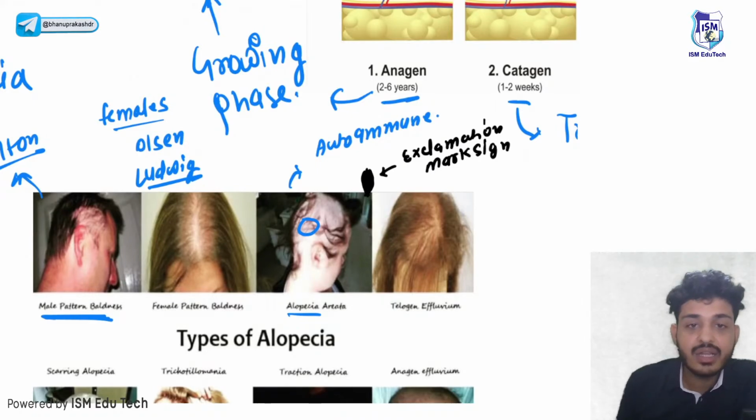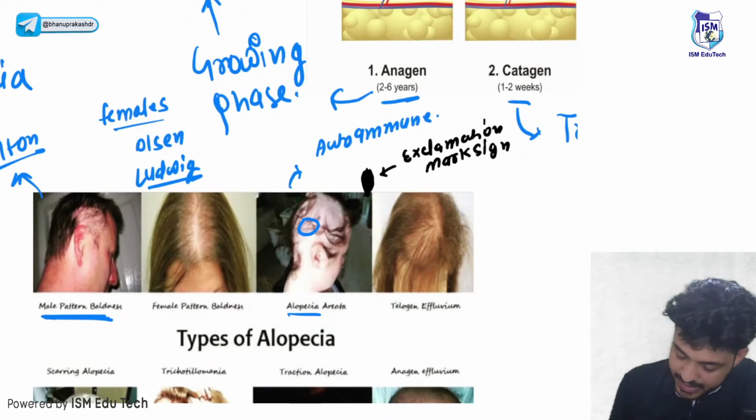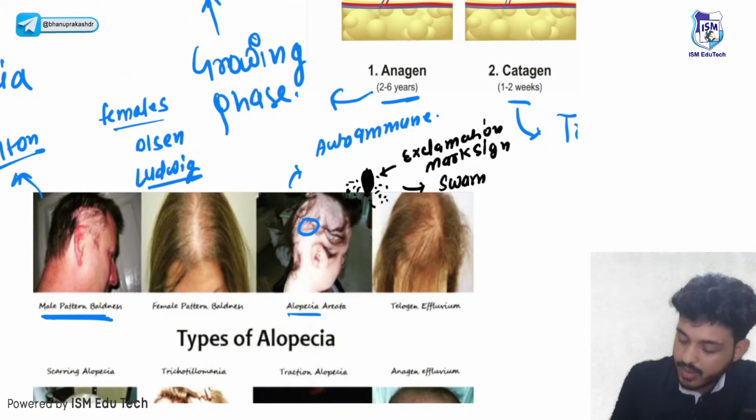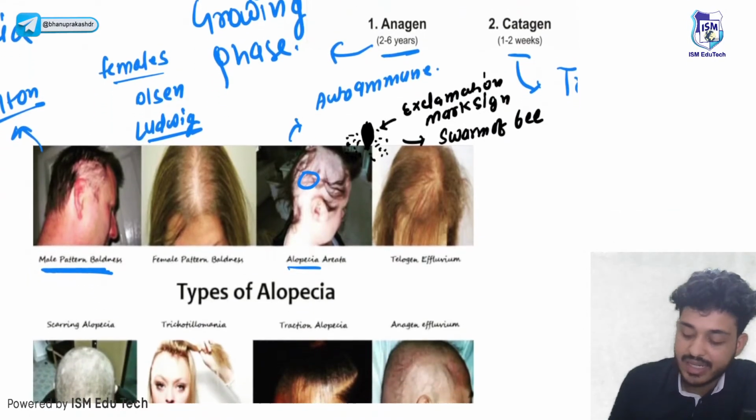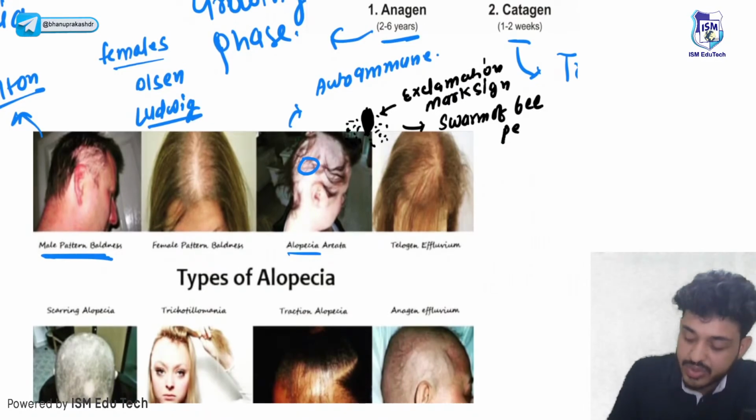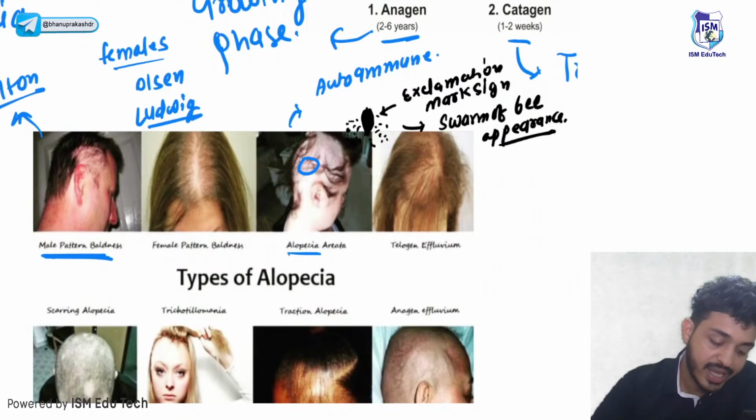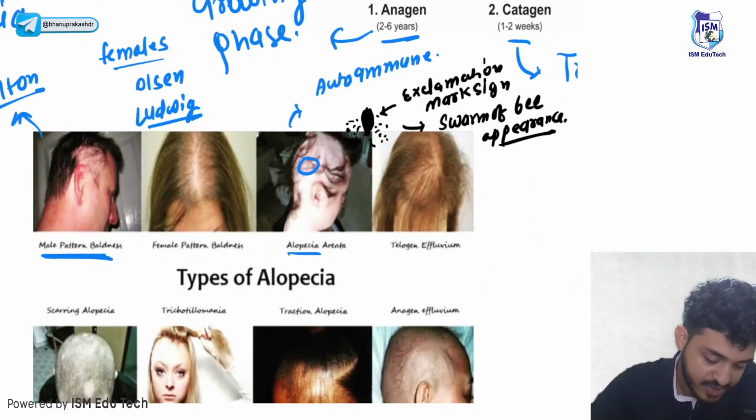Second thing, around that space there will be abscess formation that is known as swarm of bee appearance. Neutrophilic abscess will be there, and that is known as swarm of bee appearance. These two things are most important, right? Exclamation mark sign will be there, and swarm of bee appearance will be there, right? Very good. Very good question.